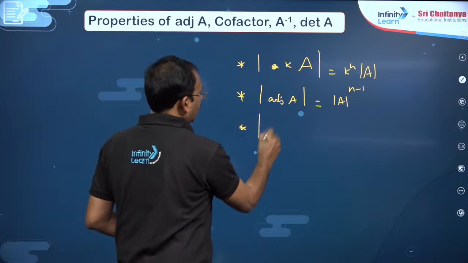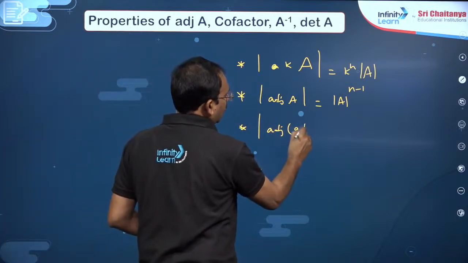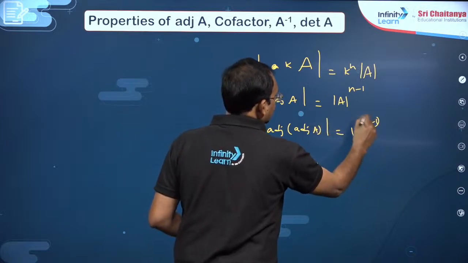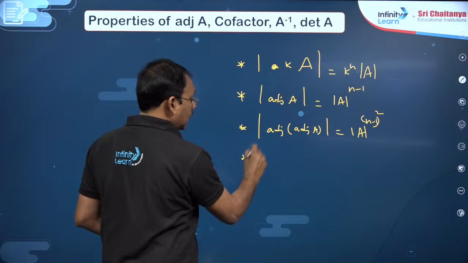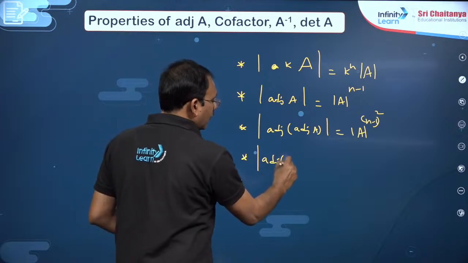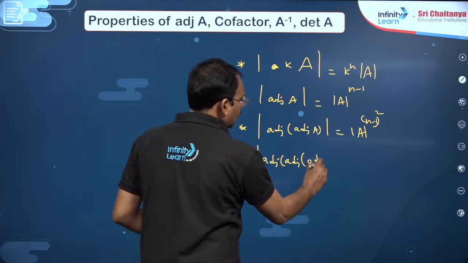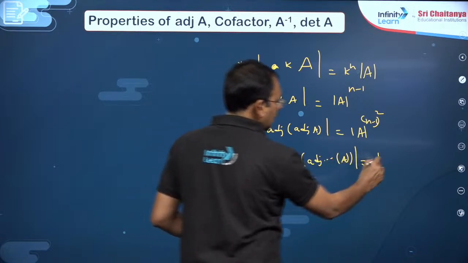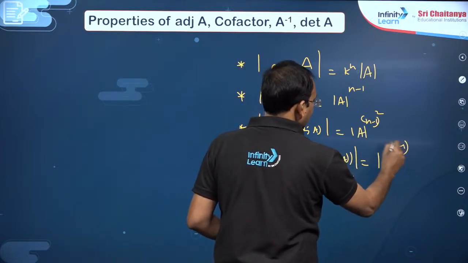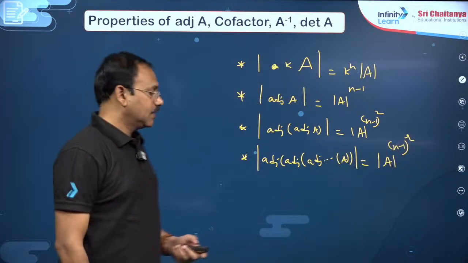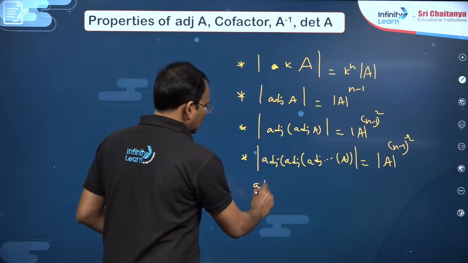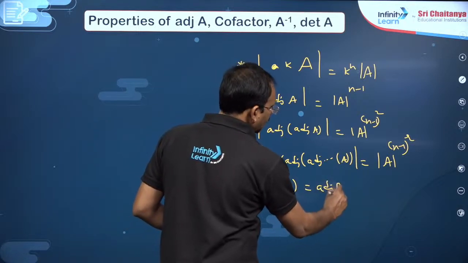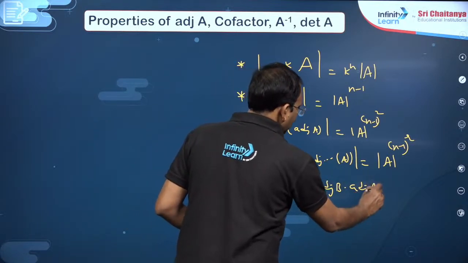Then det of adjoint of adjoint A is going to be det A to the power of n minus 1 whole square, and like that r times it is given, dear students, det A to the power of n minus 1 whole power r, and you will get adjoint of AB will become adjoint B into adjoint A, most important results.